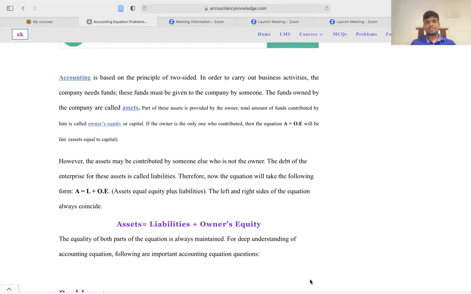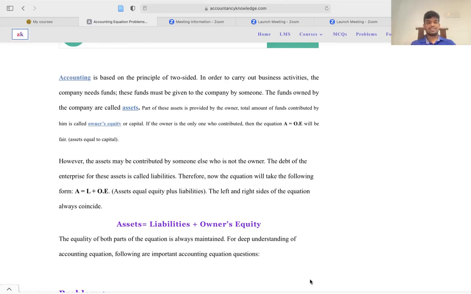However, the assets may be contributed by someone else who is not the owner. The debt of the enterprise for these assets is called the liabilities, right? So now the equation will take the following form: asset equal liability plus owner's equity, right? I have assets which are contributed by the owner's equity and by someone else, and we call that category a liability.